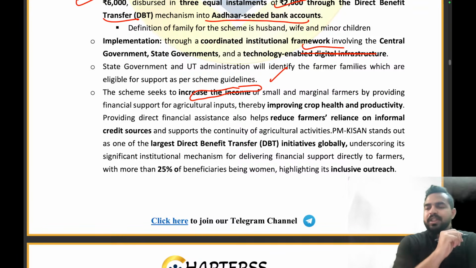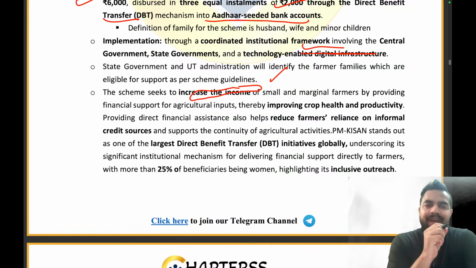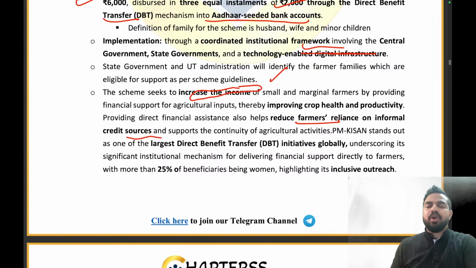Now, my dear friends, what is the main objective of coming up with the scheme? The main objective is to increase the income of small and marginal farmers by providing financial support for agricultural inputs, thereby improving the crop health and productivity. Providing direct financial assistance also helps reduce farmers' reliance on informal credit sources and supports the continuity of